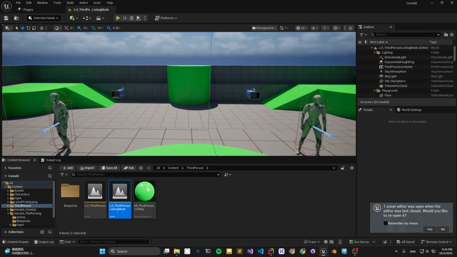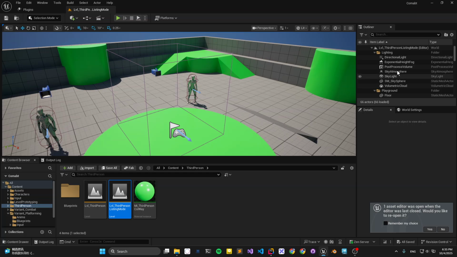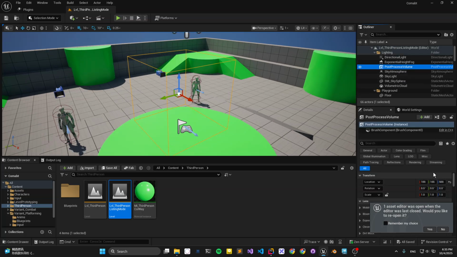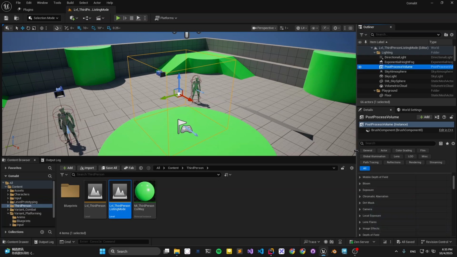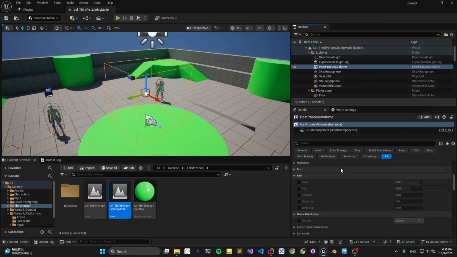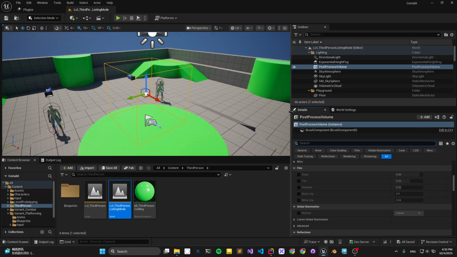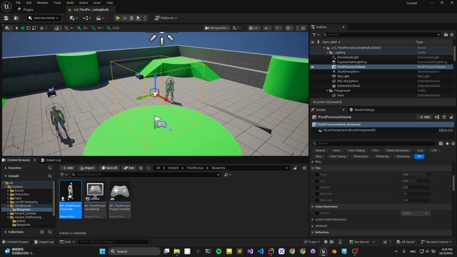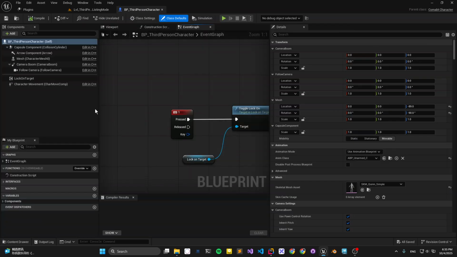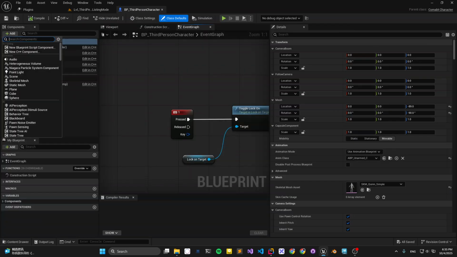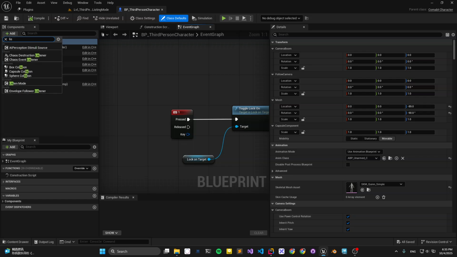And then also you want to go to the post-processing volume and set it, custom depth. No, don't need to. I think I already set it in the C++. No, yeah. Let's just create this component. Listening mode,